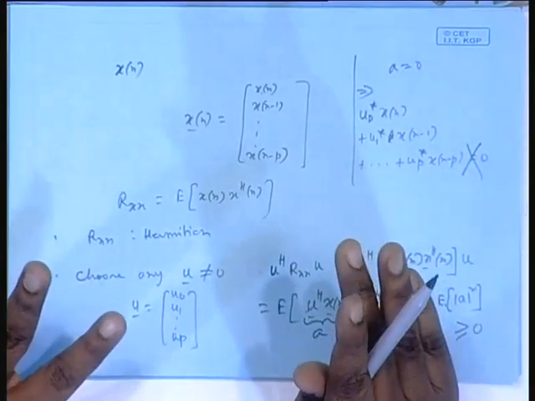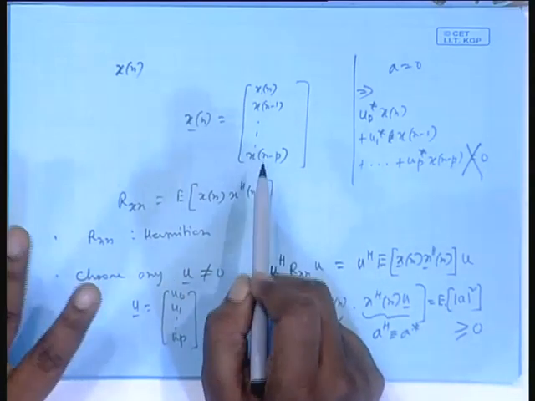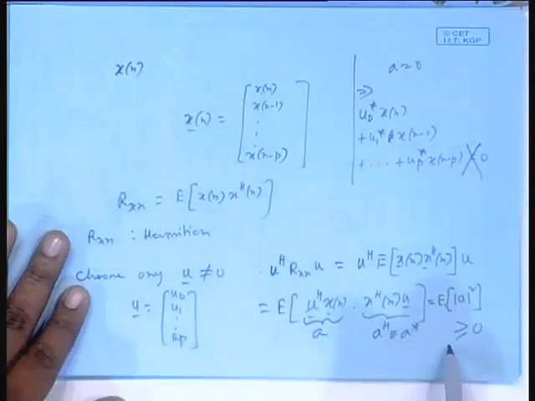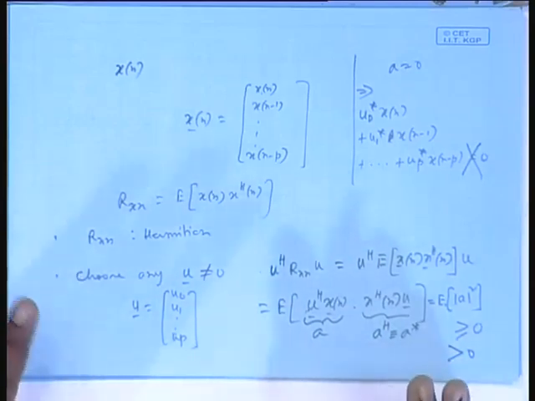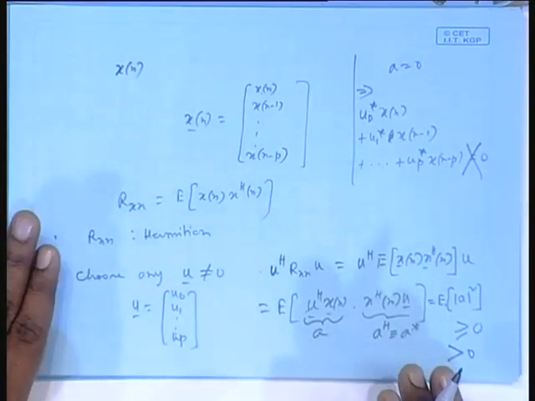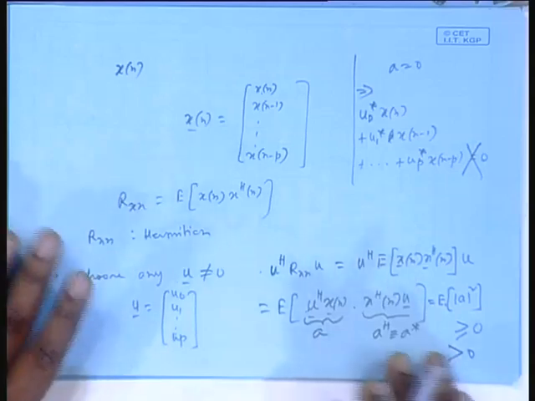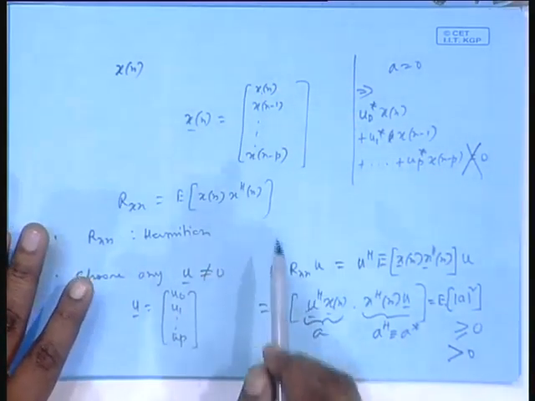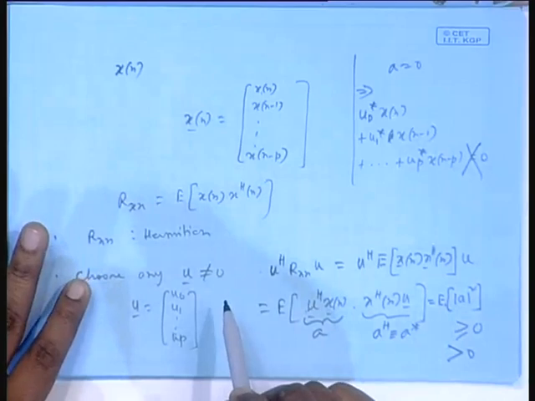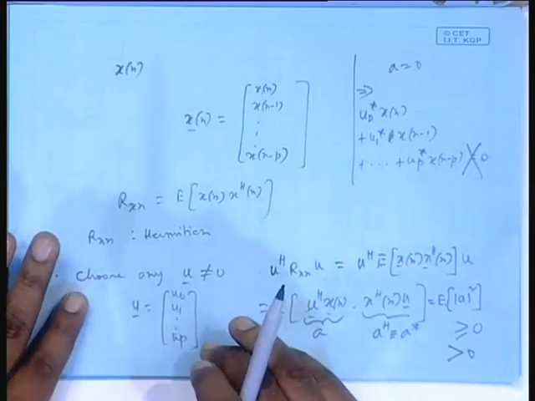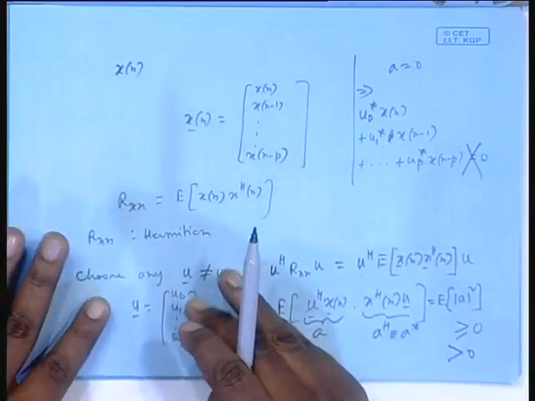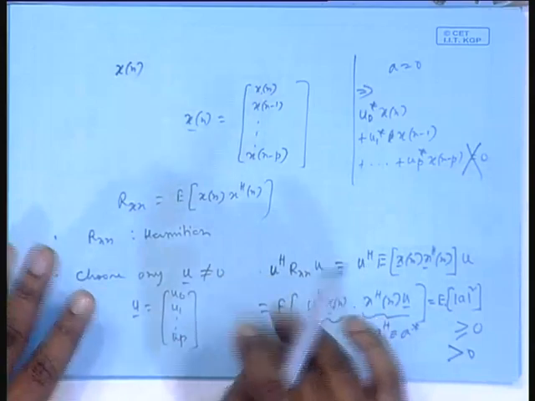So, that means if there is no linear relation involving the set of random variables at hand, then this quantity is actually greater than 0. Positive definite. So, in any case, a correlation matrix will have real eigenvalues which are always greater than or equal to 0, but most often, when there is no linear relation involving the random variables, eigenvalues will in fact be positive, and therefore the correlation matrix will be invertible, because the determinant of the correlation matrix is the same as the product of the eigenvalues, as we have seen last time.